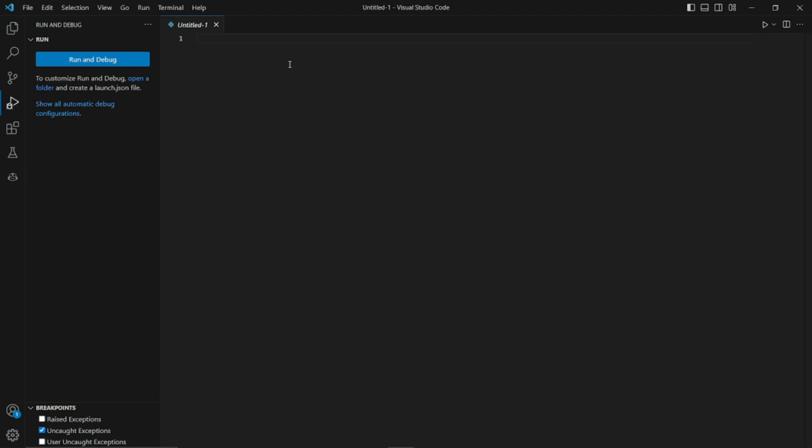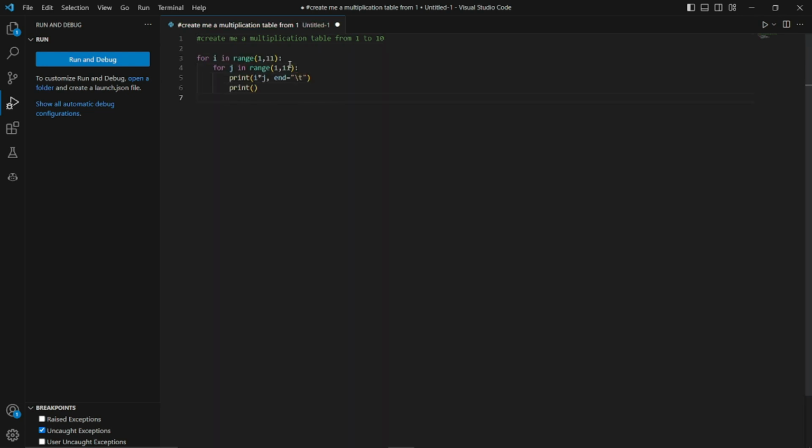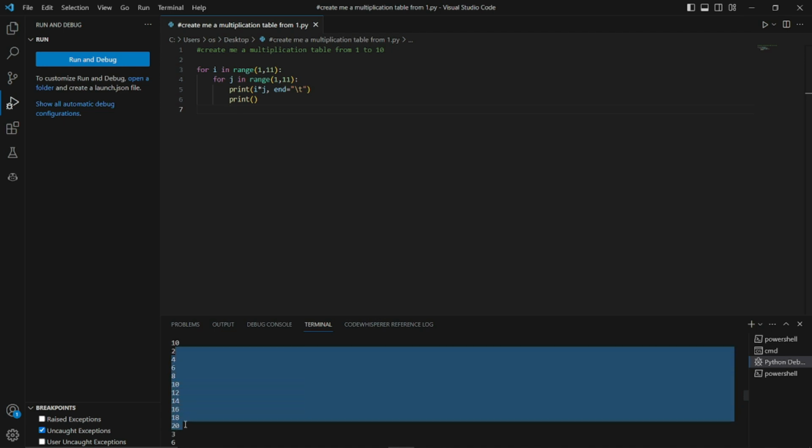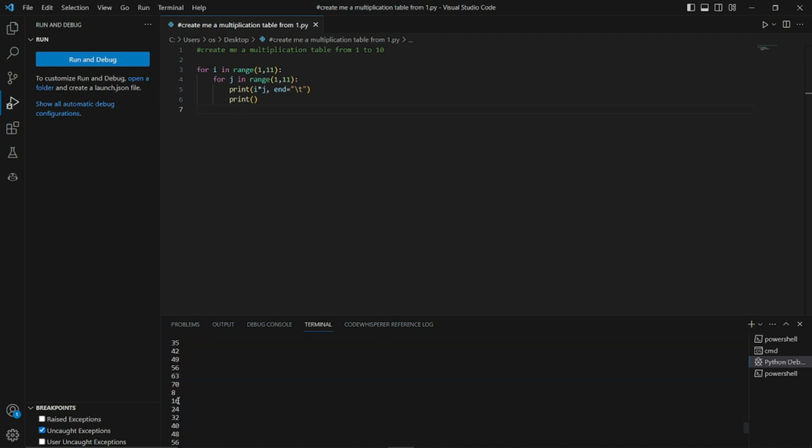All right, so for the first example, let's just test GitHub Copilot by solving real-life coding problems. I'm just gonna go ahead and type in a comment: create me a multiplication table from 1 to 10. And as soon as I hit enter, it will start giving me suggestions for the complete code. How cool is that? And if I go ahead and try to run this, it will provide me with the accurate output, which was basically multiplication table from 1 to 10, as you guys can see right over here.